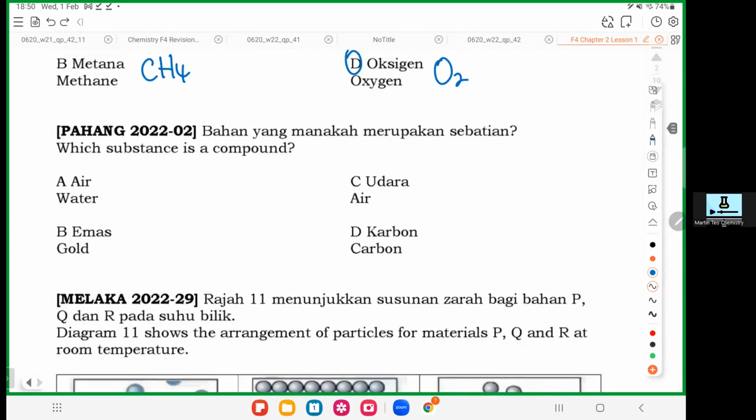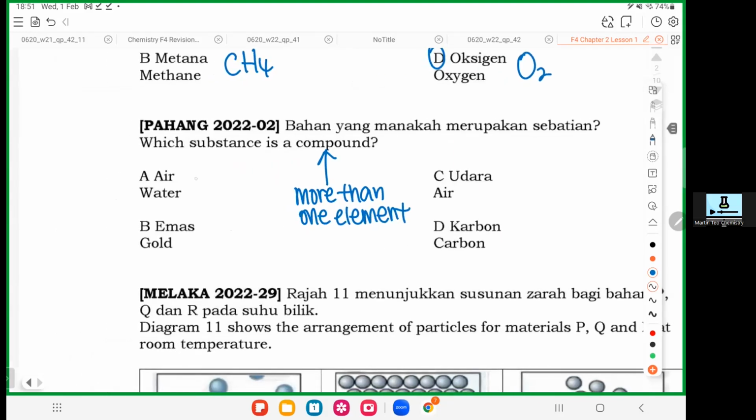Okay. So now, let's look at it. Who is a compound? So remember, what is compound? Compound means they cannot separate one. Okay. They mix together already. Very hard to separate. So compound is made from more than one element. When you have more than one species combined together, you are a compound. So can we write the formula here? Water, H2O. Is water a compound? Yes.